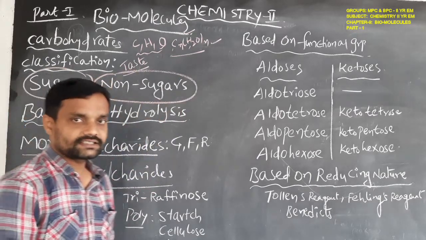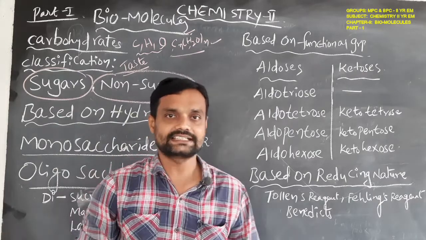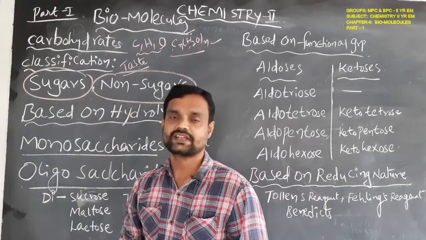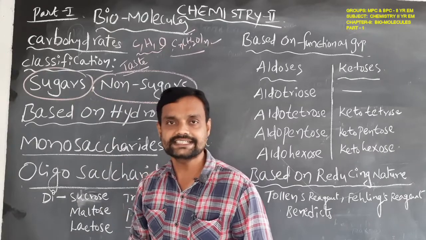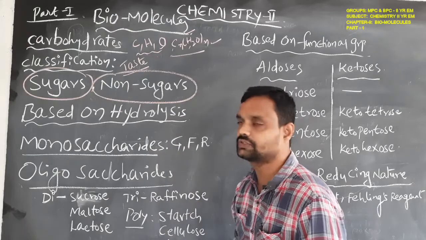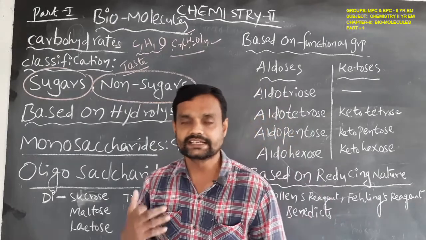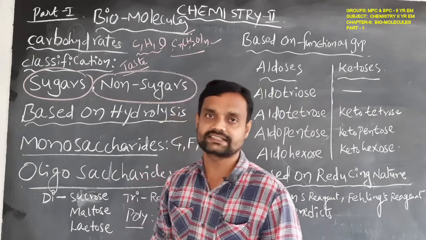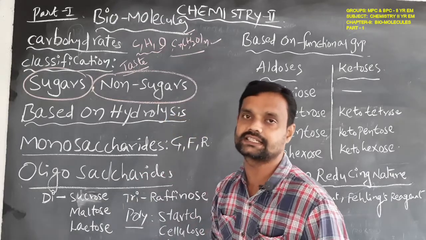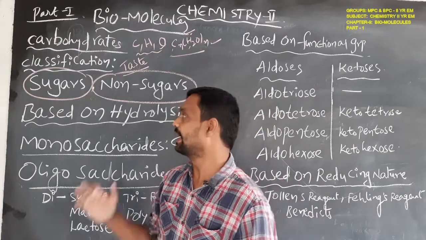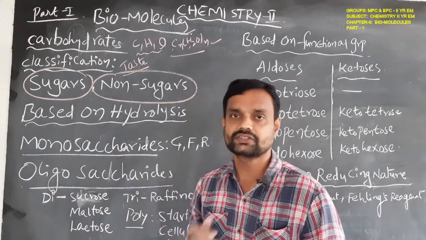Those which have a sweet taste are considered sugars. Those which do not have a sweet taste are called non-sugars. So based on the taste, they are classified into two categories: sugars and non-sugars.